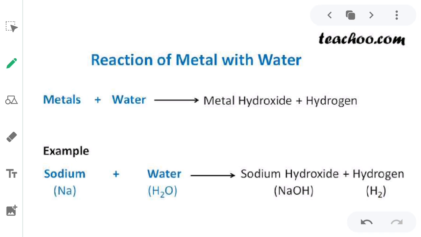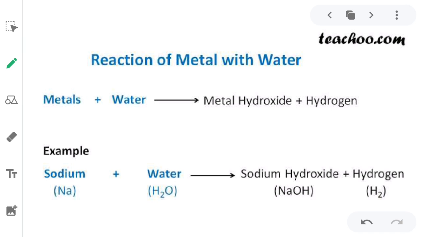In your book some more examples are given, like magnesium. When magnesium reacts with water, it forms magnesium hydroxide and releases hydrogen. Likewise copper and iron on reaction with water form their oxides, their hydroxides, and release hydrogen.